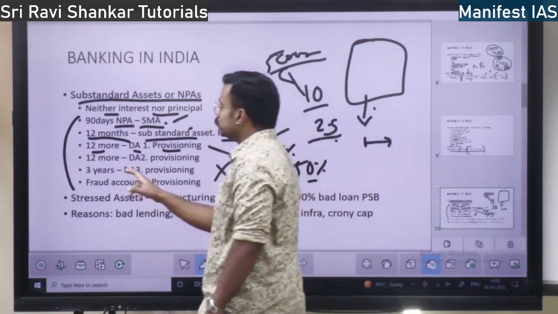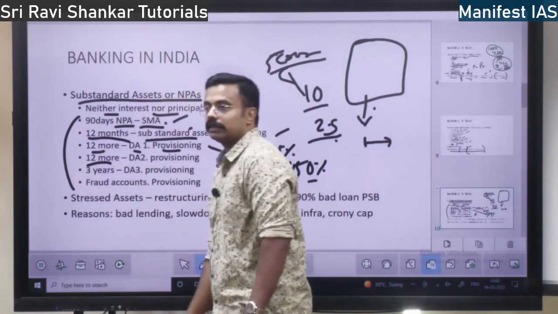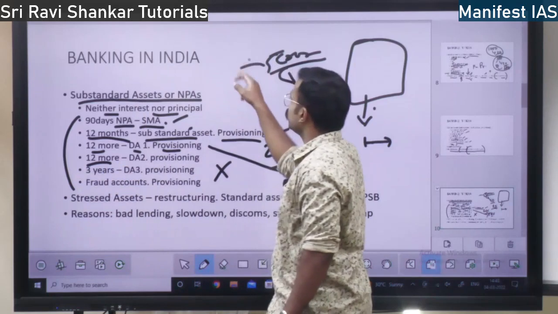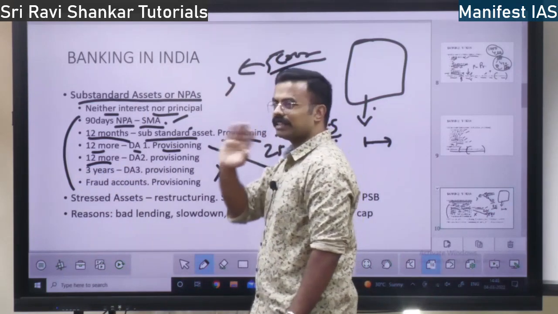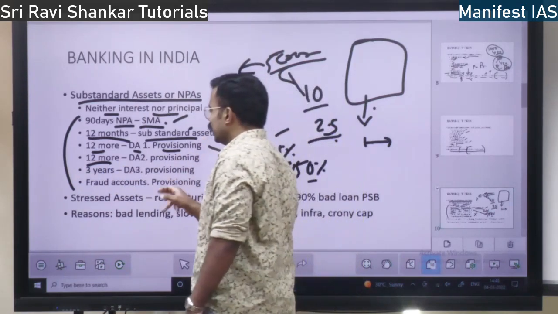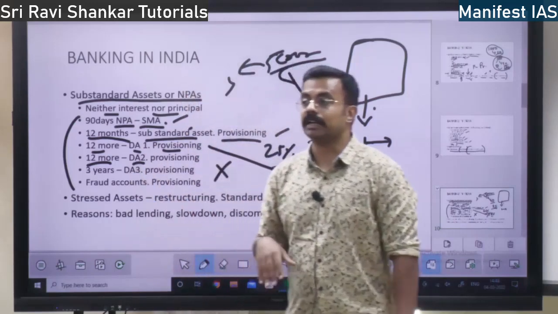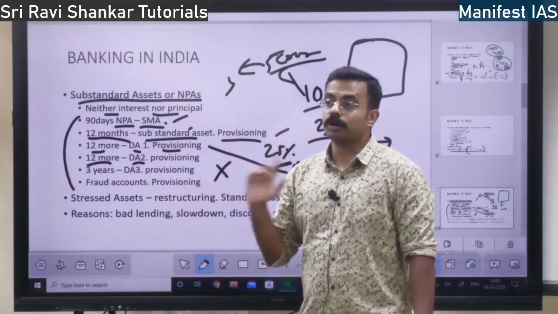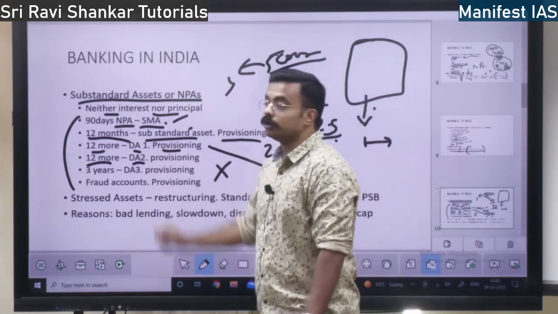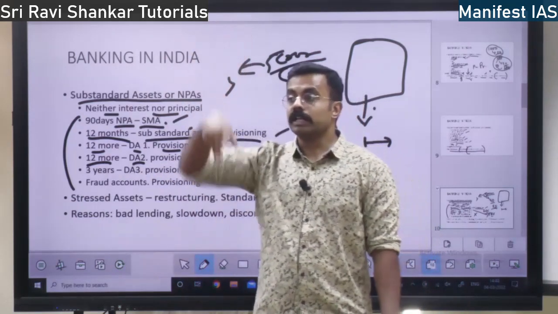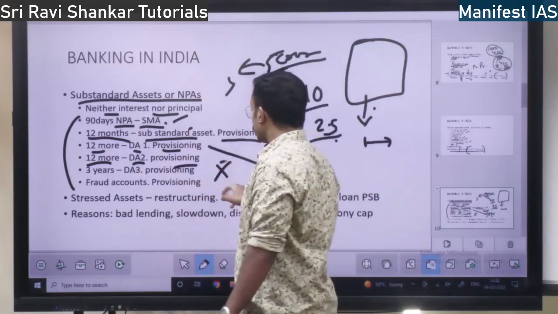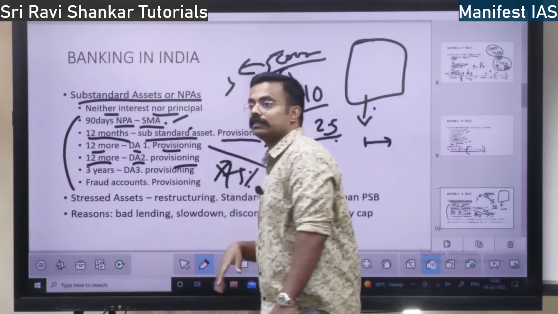So, 12 more months if you are not paying. Here provisioning is based on unsecured asset, secured asset. It will confuse you, don't worry. Next, it will come 12 more months after the DA1. After DA1, if it is 12 more months, it is called DA2, doubtful asset 2. Here provisioning will be even more. So, let us take 75%.